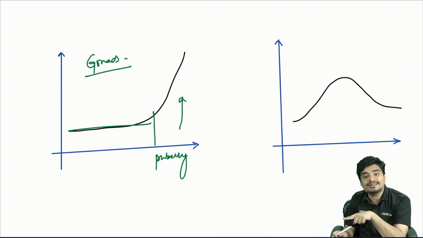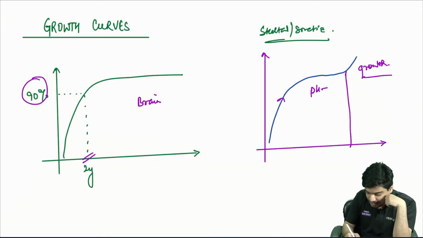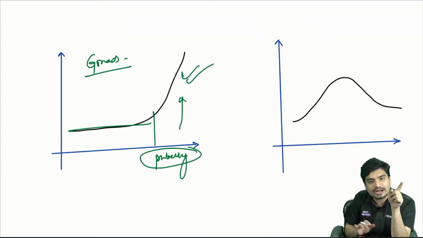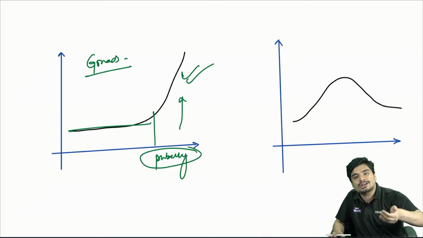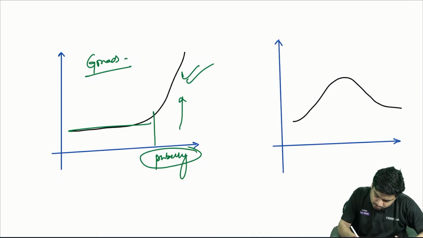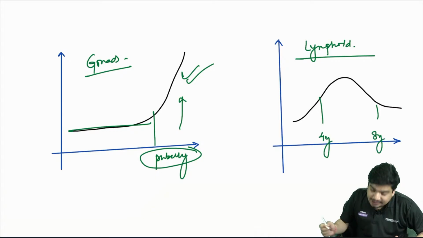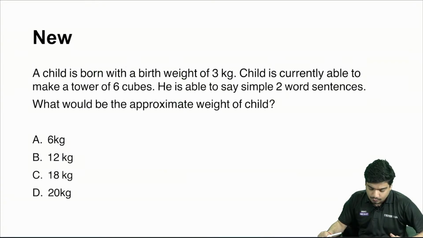So we discussed this question right now, that during puberty, you're going to have your gonadal growth, and you'll have your skeletal or somatic tissue growth as well. Gonadal growth corresponds with skeletal growth, because during puberty you will also have growth spurt, resulting in skeletal growth. And this tissue is what? This is your lymphoid tissue, where the maximum growth is between 4 and 8 years.